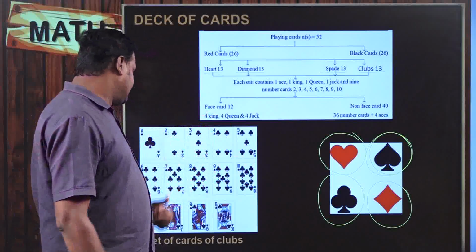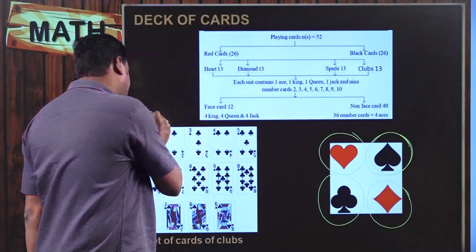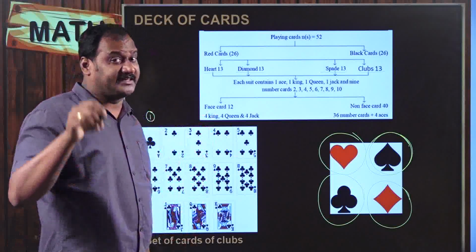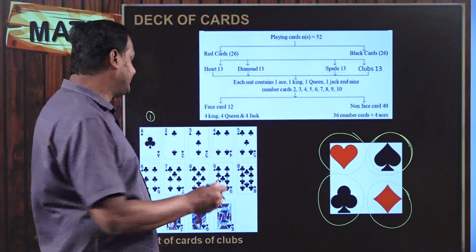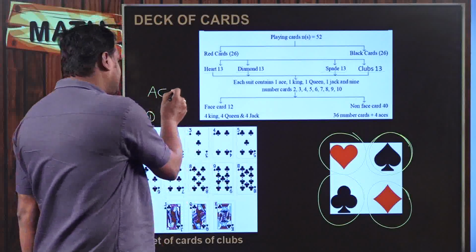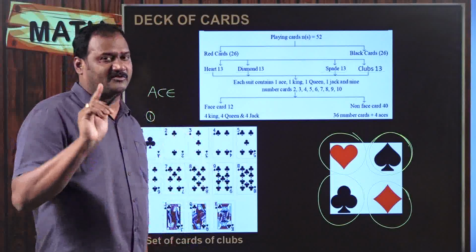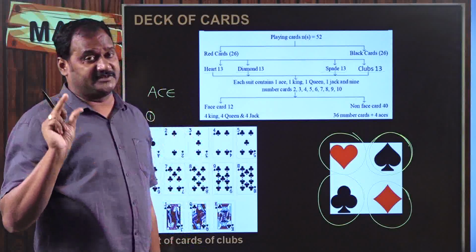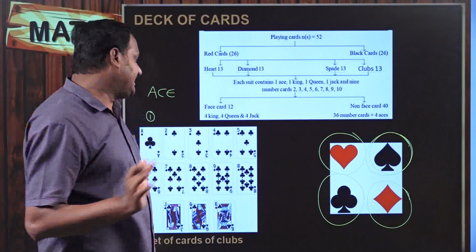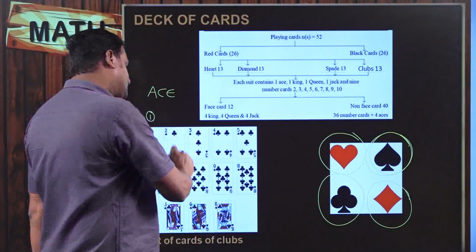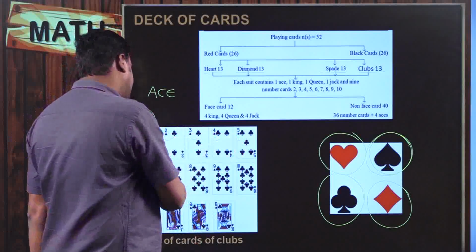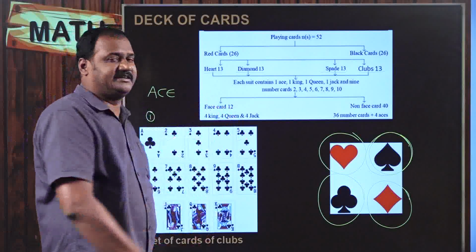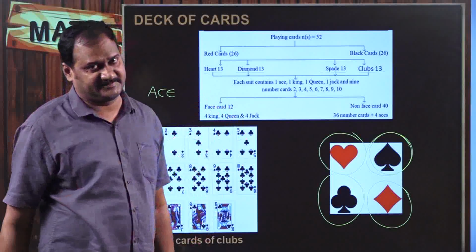See here, the first card will not be with number 1, it will be with A, that is called the ace card, ACE. So ace card is nothing but number 1 card. But number 1 will not appear on the card. So instead of number 1, A will appear. And next, second, that is 2, 3, 4, 5, 6, 7, 8, 9, 10. Till 10, you can see the numbers on the cards.